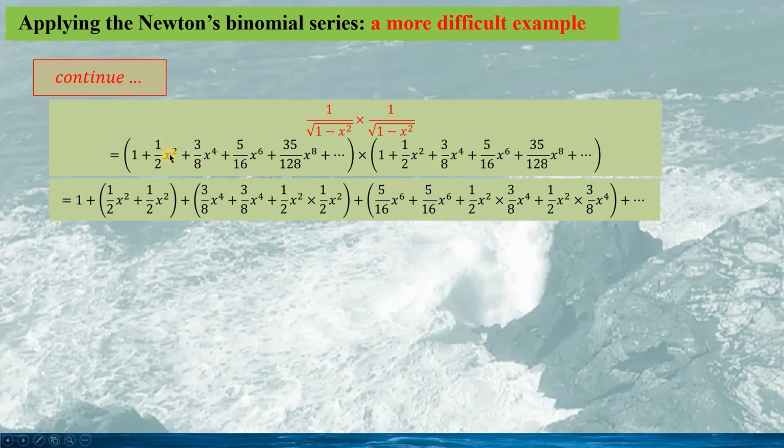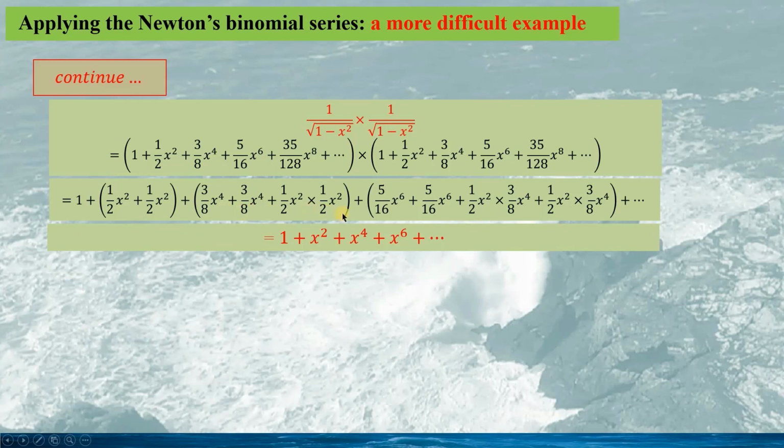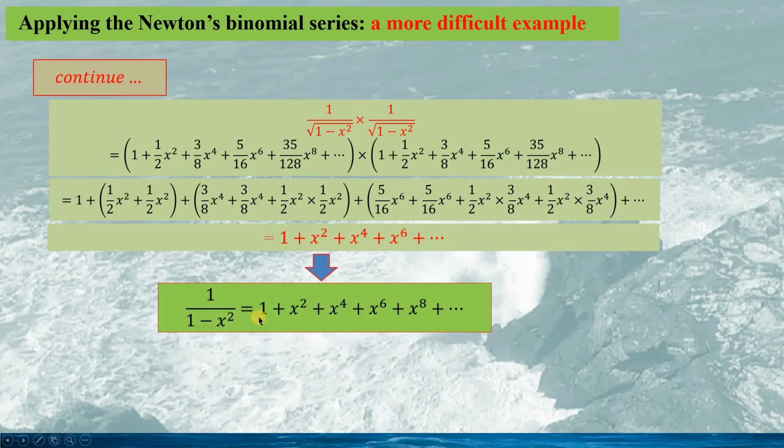And then this half x squared times half x squared. So all these terms will have the same order of x power of 4. And this term we have x power of 6. So if we calculate this, we can find a very simple expression for all these terms. That means we have the expression as this. Obviously, this binomial function and this binomial series is correct.